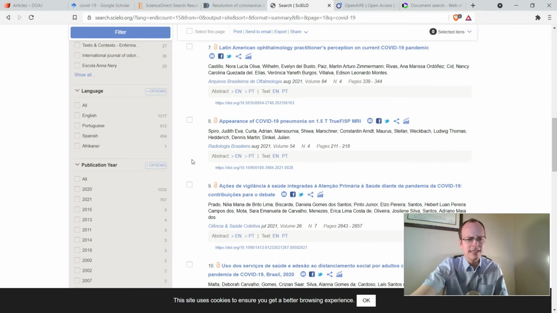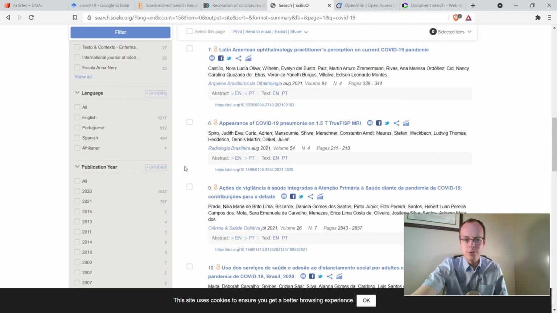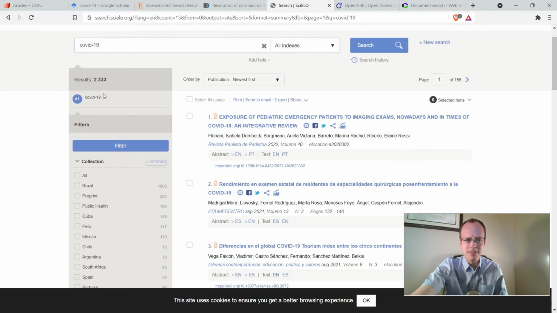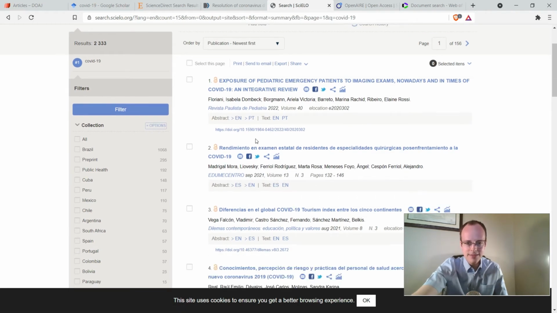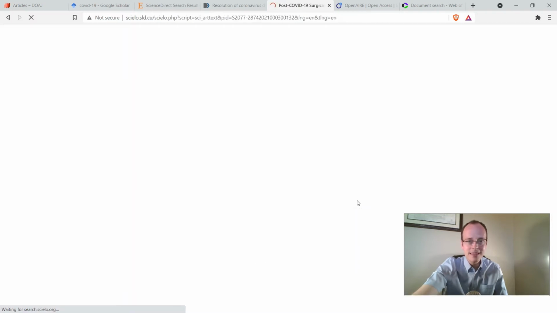And if we start adding these up, we might find that it doesn't total the number that we have here as the total search. That's because many of these are available in more than one language. A great thing about Cielo is that basically all of their articles are available in open access, meaning we can just click on a link here. Like if this second one gets our attention, we can click on the EN for English, and it will take us right there where we can read this whole article in English without having to pay anything.